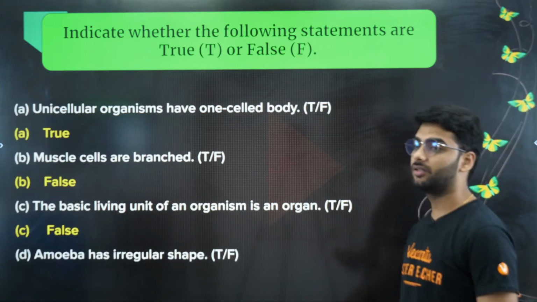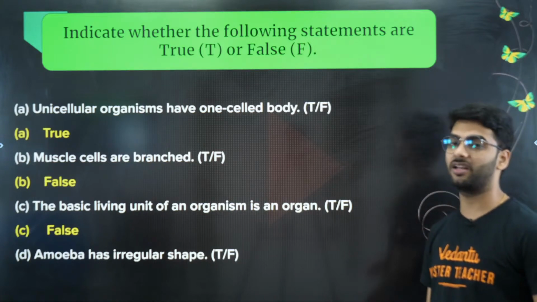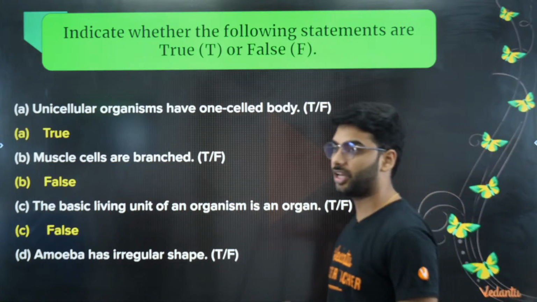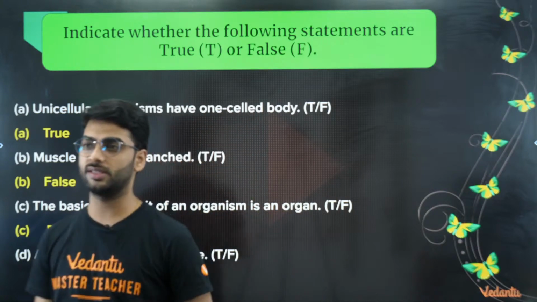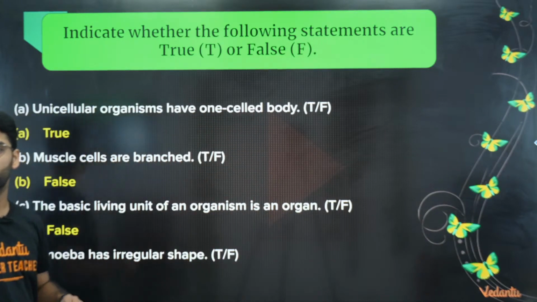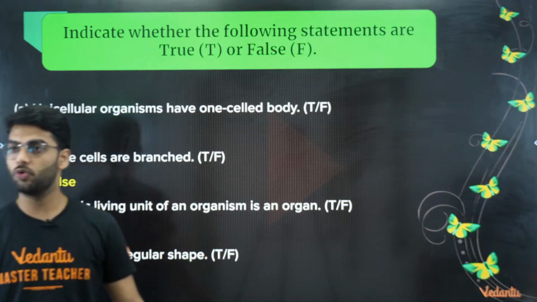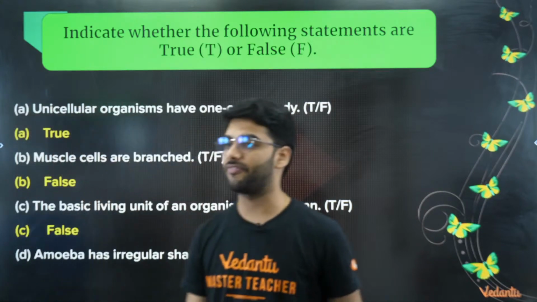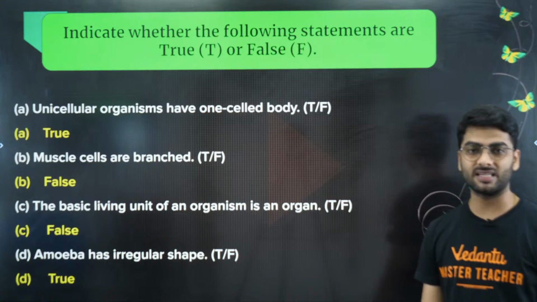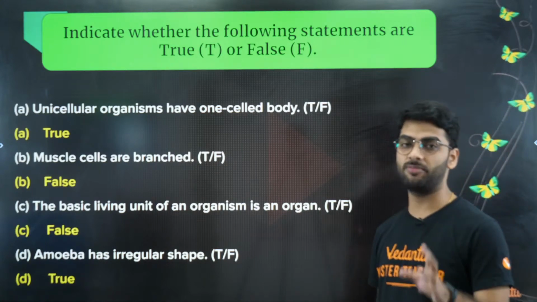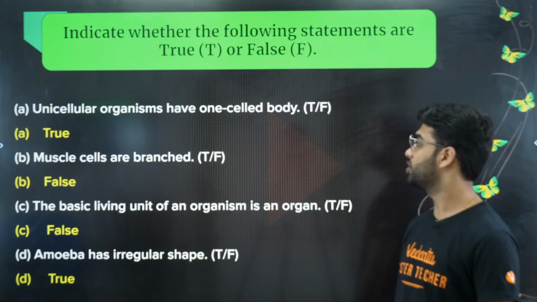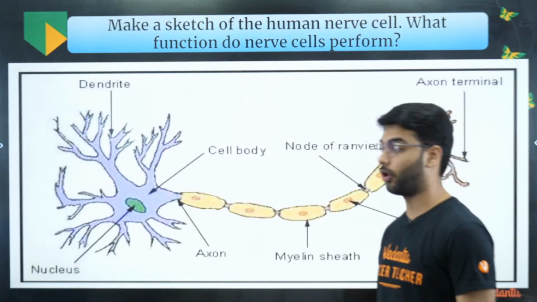And the last question, amoeba has an irregular shape. Quickly give me the answer, true or false. Amoeba has an irregular shape. True or false? So this is definitely true. So amoeba doesn't have a regular shape. It is an irregular shaped unicellular protozoa which is found in the water.